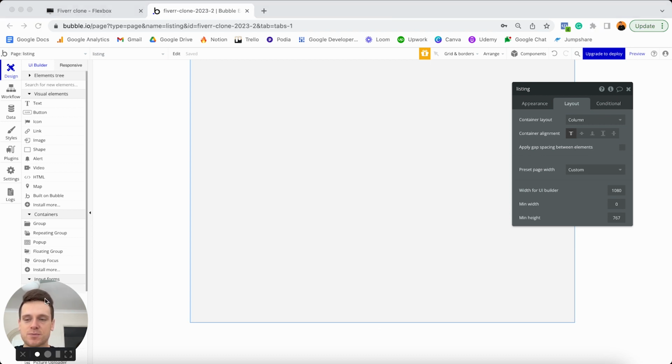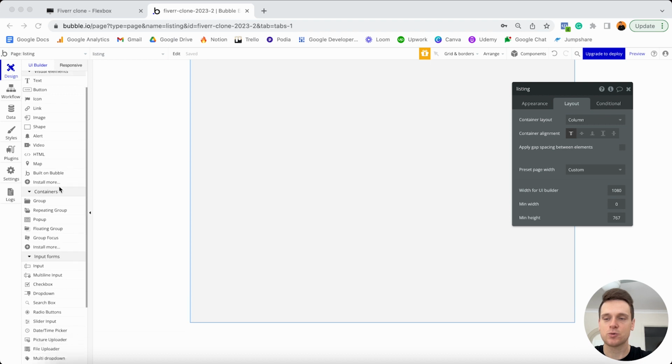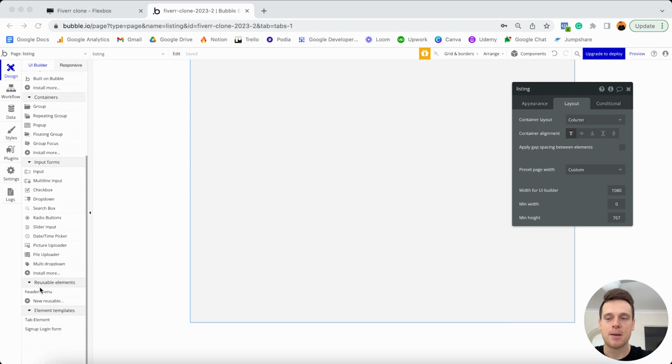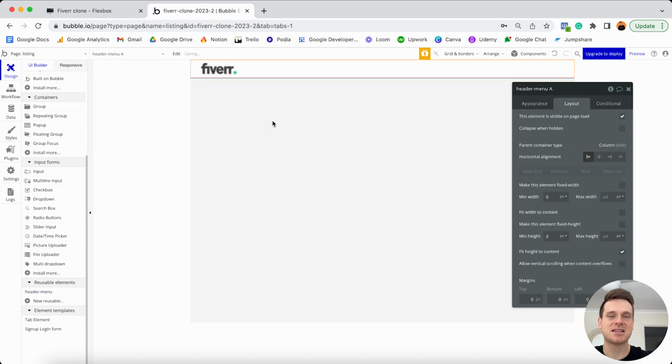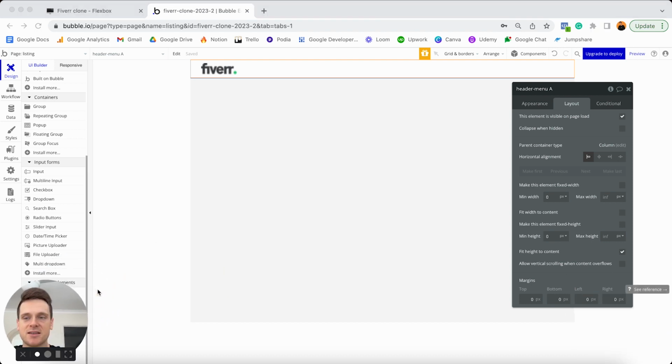So if I was to just move my head out of the way here and scroll on down my elements tree, I'm going to grab my header menu from within my reusable element, and I'm just going to add this at the top of my page. And of course, that is all I'll need to do. I don't need to do anything else. It's already been configured and set up. So I'm just going to move my head back to the other side of the screen again.